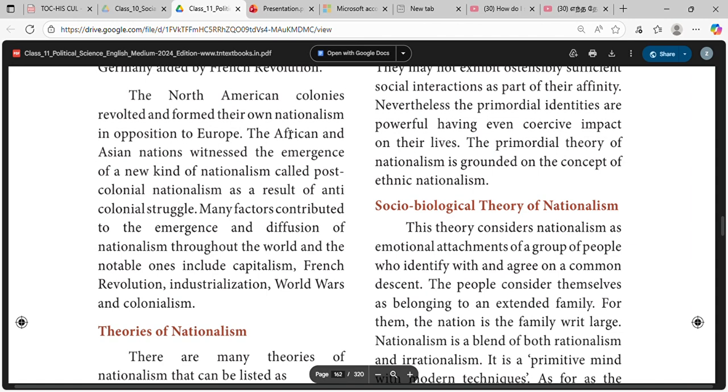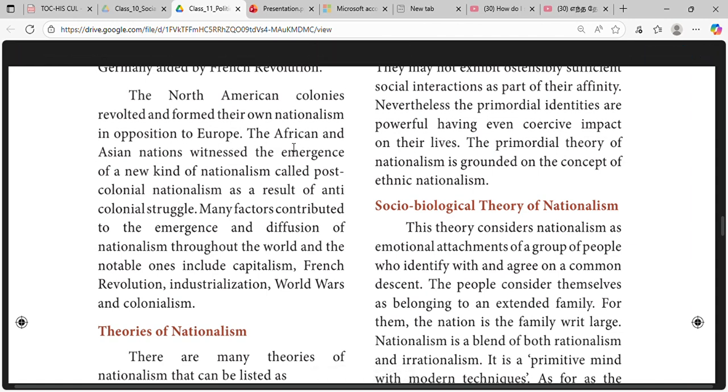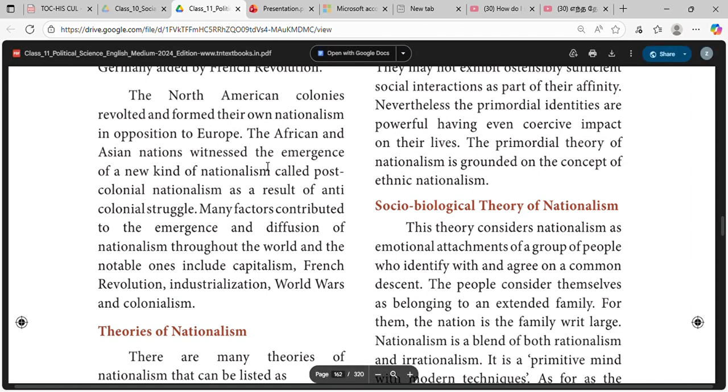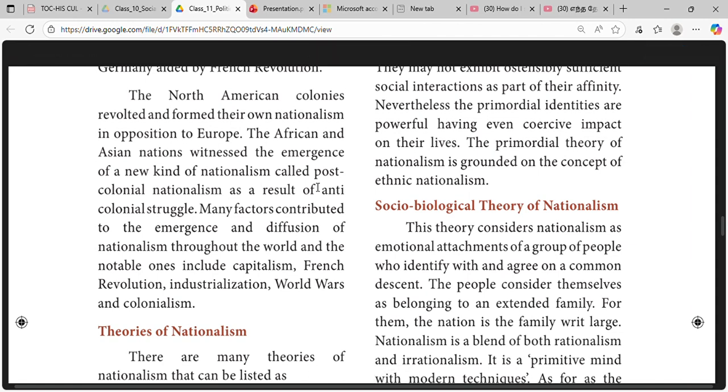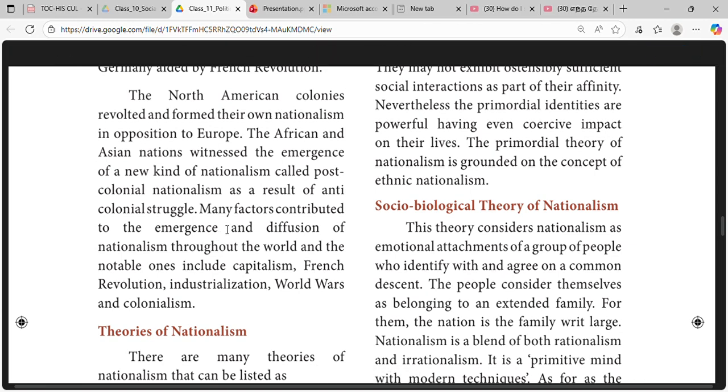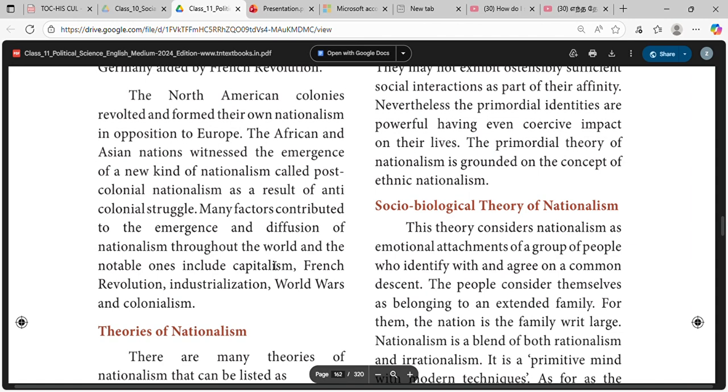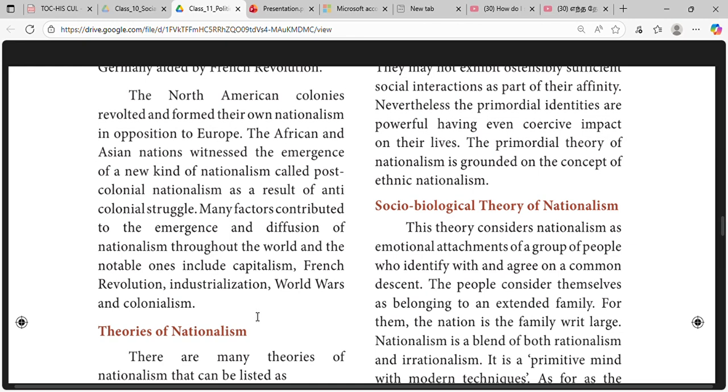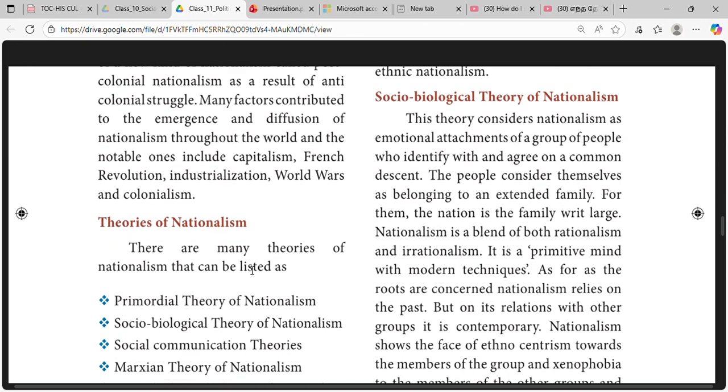The North American colonies revolted and formed their own nationalism in opposition to Europe. The African and Asian nations witnessed the emergence of a new kind of nationalism called post-colonial nationalism as a result of anti-colonial struggle. Many factors contributed to the emergence and diffusion of nationalism throughout the world, and the notable ones include capitalism, the French Revolution, industrialization, world wars, and colonialism.